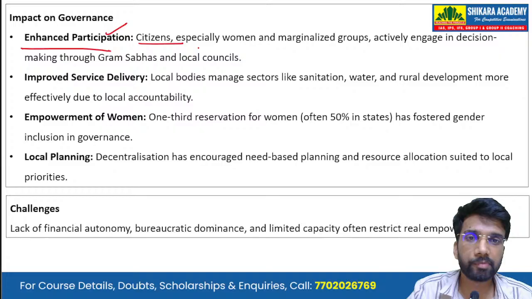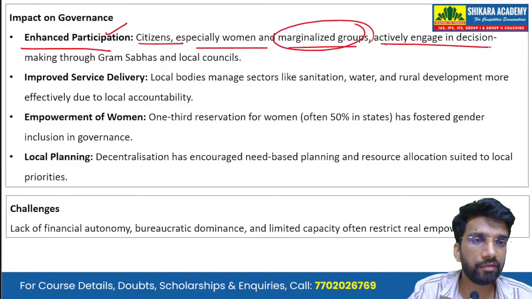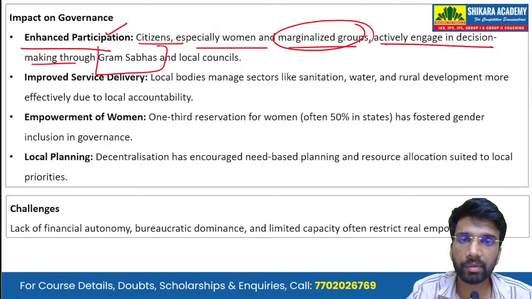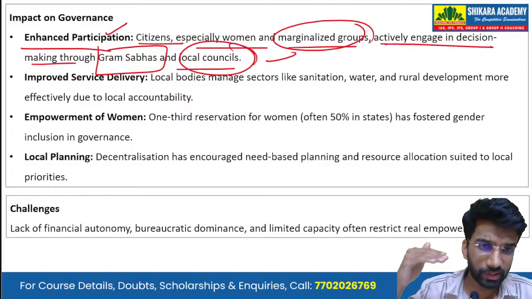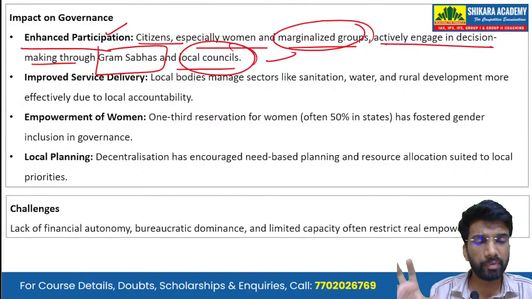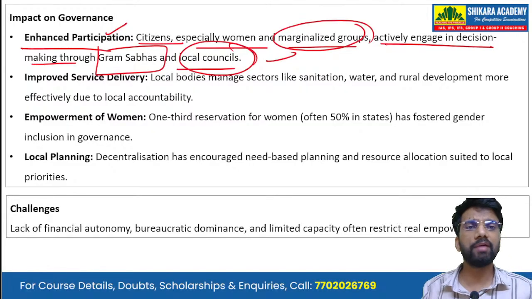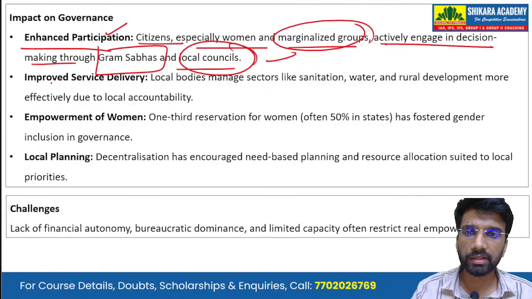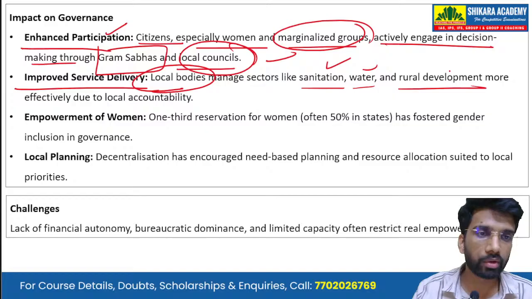Citizens, especially women and marginalized groups, actively engage in decision making through gram sabhas and the local councils. So the political participation of common citizens, especially women and the people who have been marginalized, has increased. Then there is improved service delivery. Local bodies manage sectors like sanitation, water, and rural development.